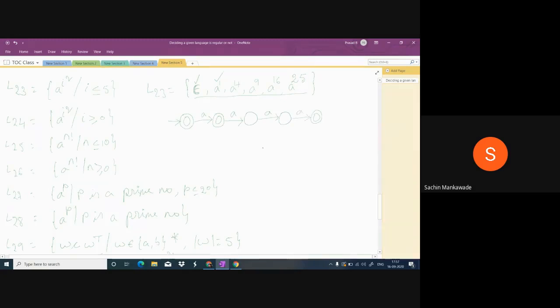If I take A cube, first from the initial state it comes to the second state. On the second it comes to the third state. On the third it comes to the fourth state. It will stop in this state, and it is not a final state. It is not accepted. Suppose one more state is there, then it comes to this fifth state, the final state. And A power 5 we don't accept.